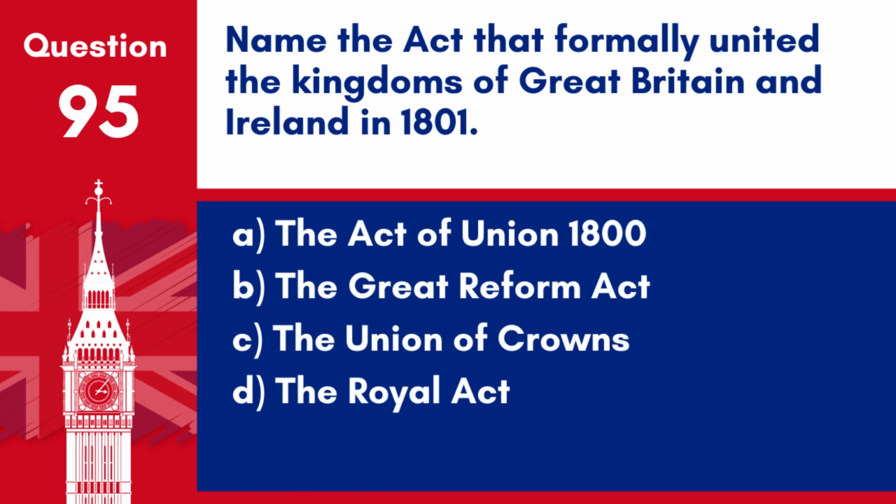Question 95. Name the act that formally united the kingdoms of Great Britain and Ireland in 1801. A. The Act of Union 1800. B. The Great Reform Act. C. The Union of Crowns. D. The Royal Act. Answer: A. The Act of Union 1800. The Act of Union 1800, taking effect in 1801, formally united the kingdoms of Great Britain and Ireland, creating the United Kingdom of Great Britain and Ireland.